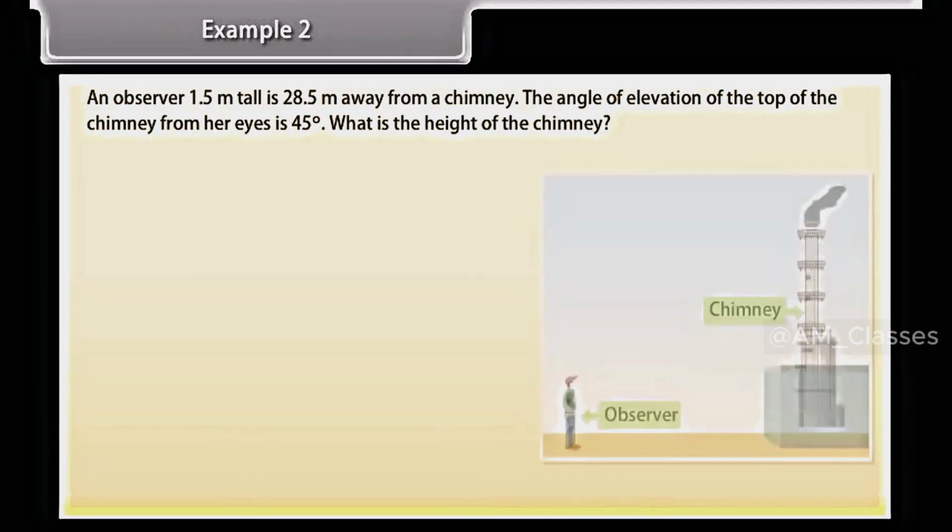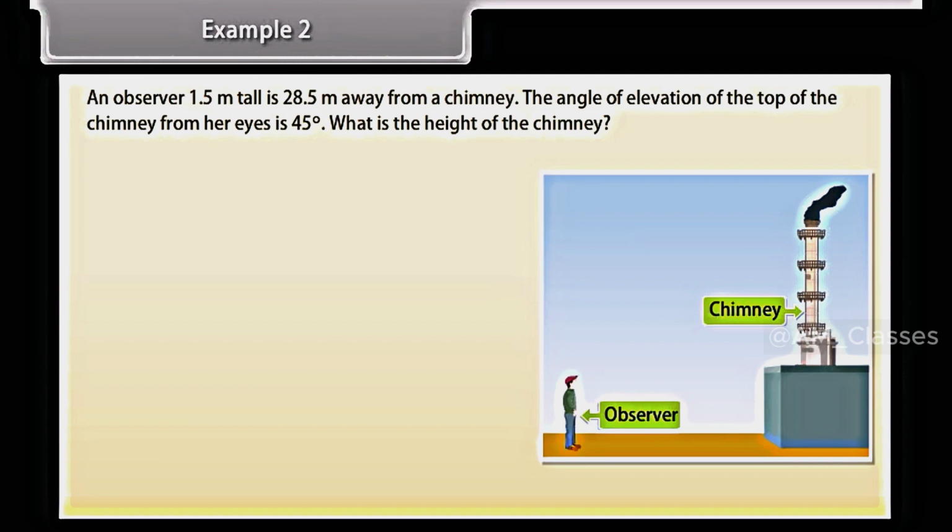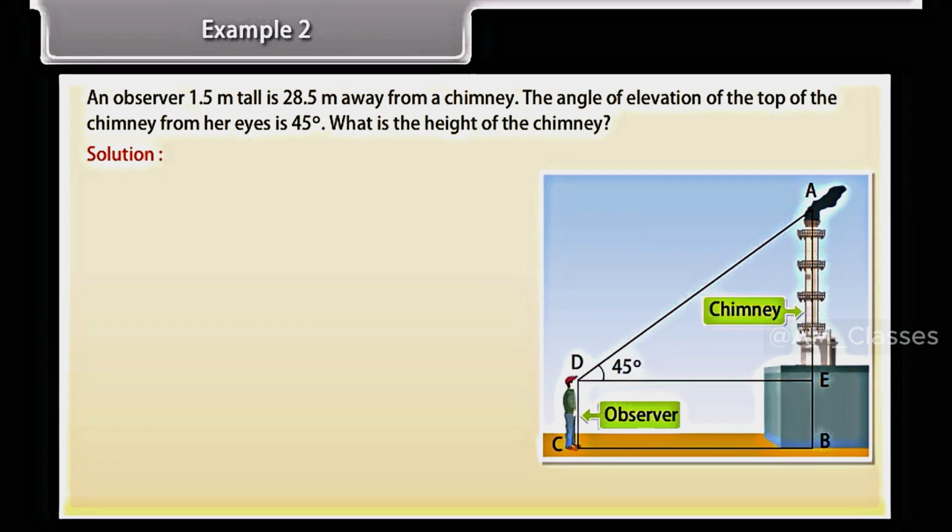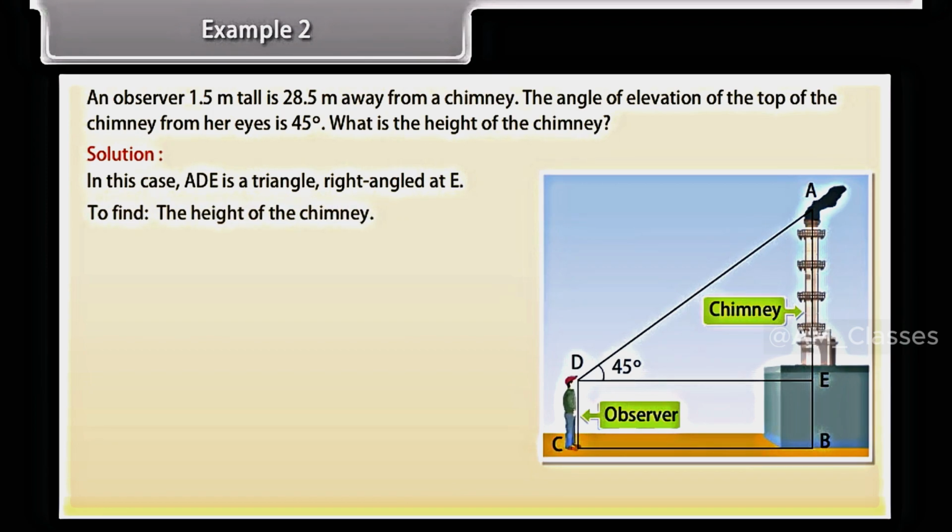Example 2. An observer 1.5 meter tall is 28.5 meter away from a chimney. The angle of elevation of the top of the chimney from his eyes is 45 degrees. What is the height of the chimney? Solution. Here AB is the chimney, CD the observer, and angle ADE is the angle of elevation. In this case, ADE is a triangle, right angled at E, and we are required to find the height of the chimney. We have AB equals AE plus BE equals AE plus 1.5 and DE equals CB equals 28.5 meter.